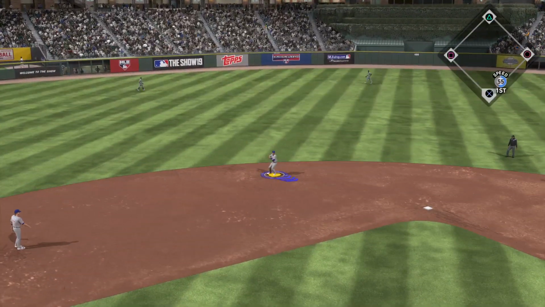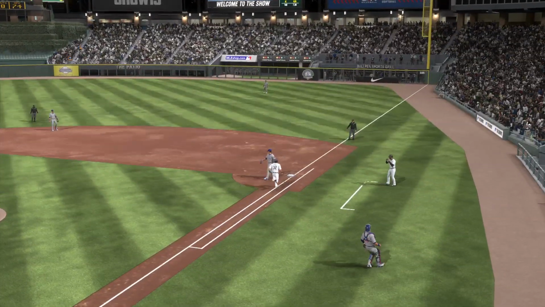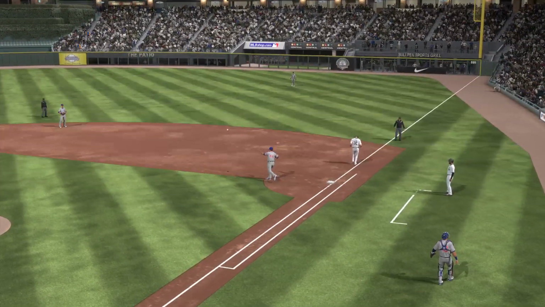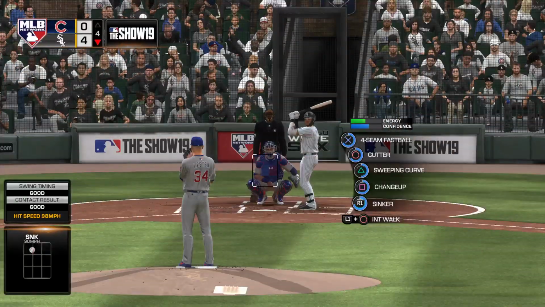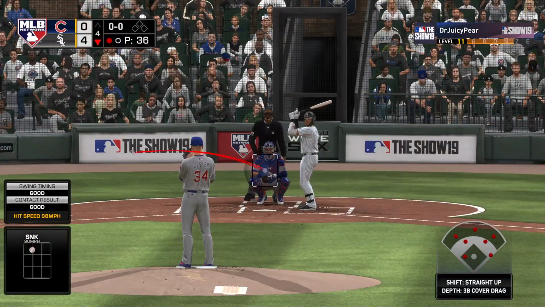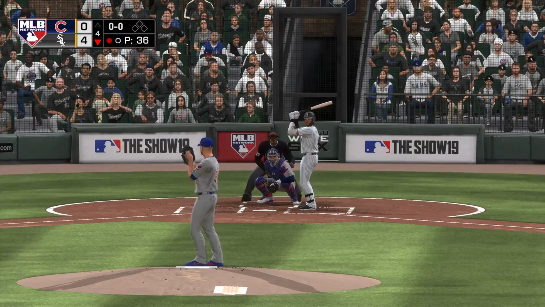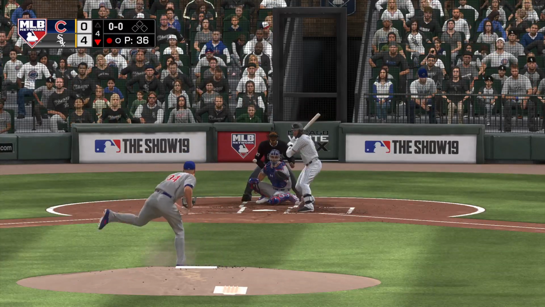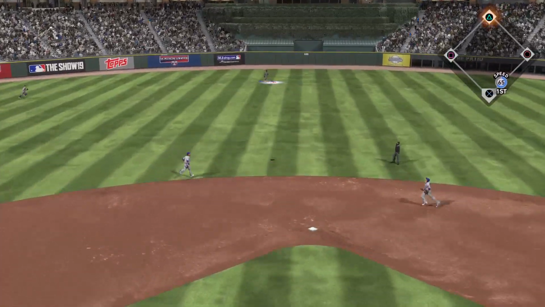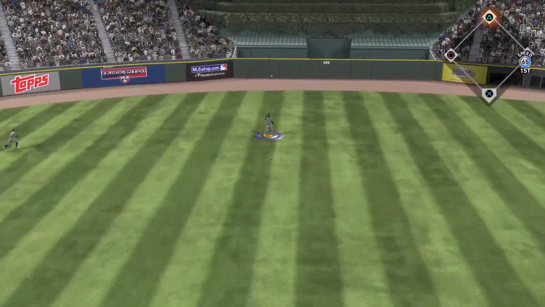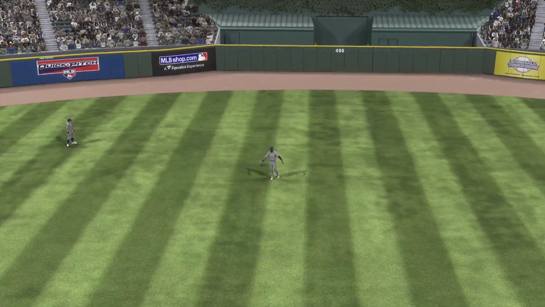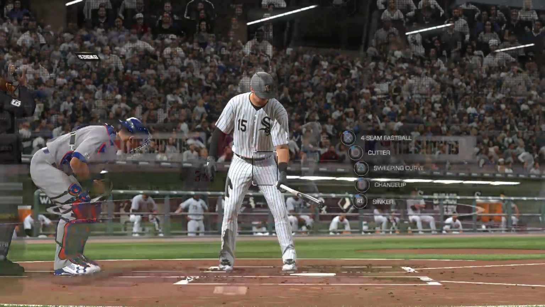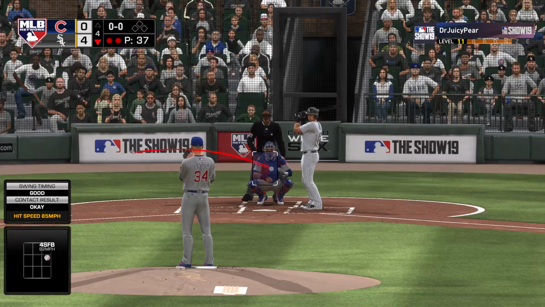Bouncer to the left side. Russell has it, and that's the first down. Stepping in, Yolmer Sanchez, reached by way of a fielder's choice his first time around. Sanchez sent in the air out to straightaway central. Hayward has a read on it, and that's the second out of the inning.